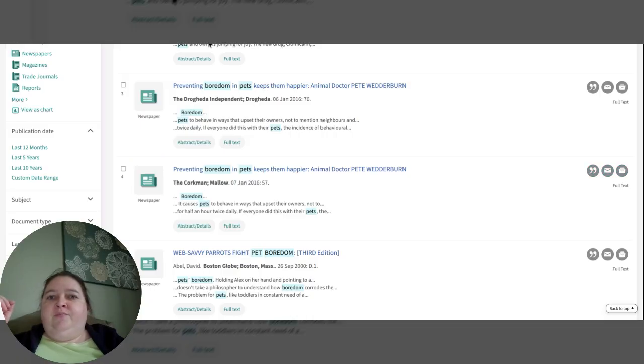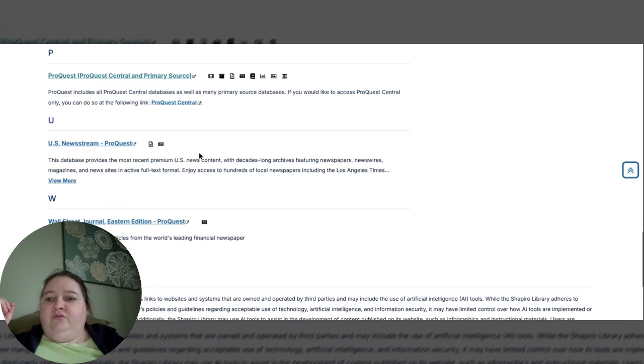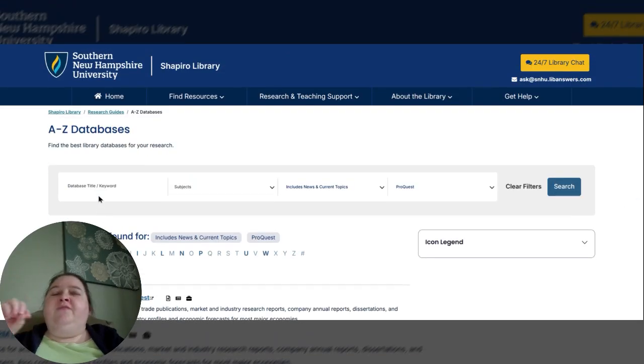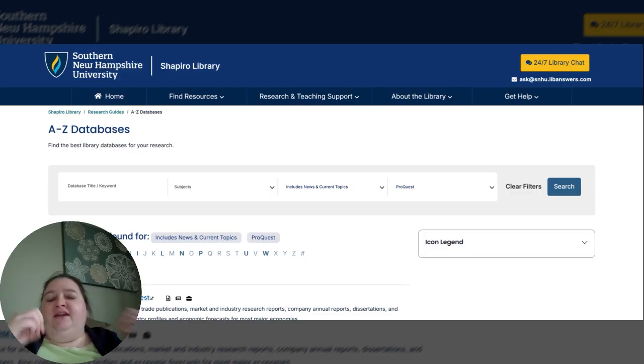Okay, so moral of the story is to always look at these other databases. Obviously I'm showing you these other databases, so if you can't find anything in EBSCO, try these other ones. As long as you can find it in the databases, I am okay with that.